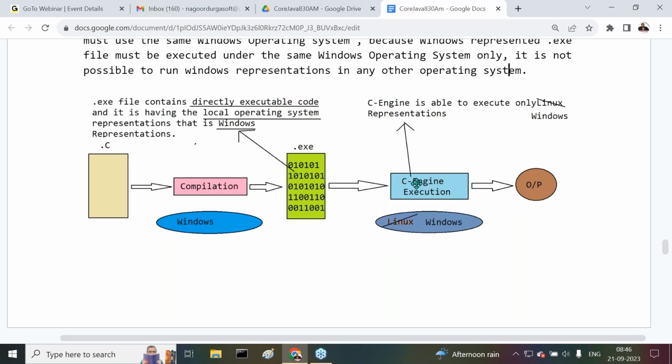If we provide Windows representations, the C engine is able to execute only Windows representations. So a match is identified, and when a match is identified, the program is executed and we get the output as per the program. This is exactly the meaning of platform dependent programming languages.